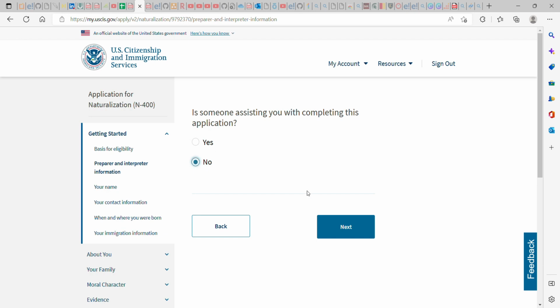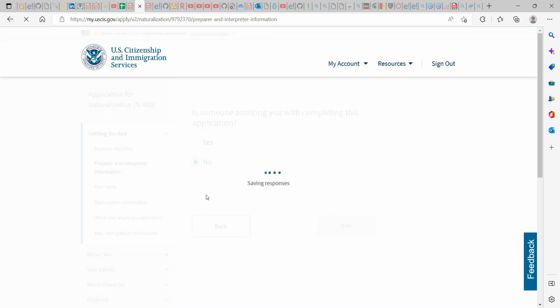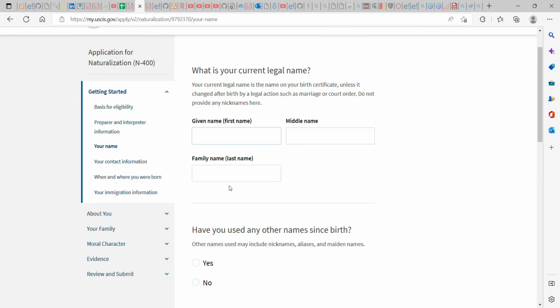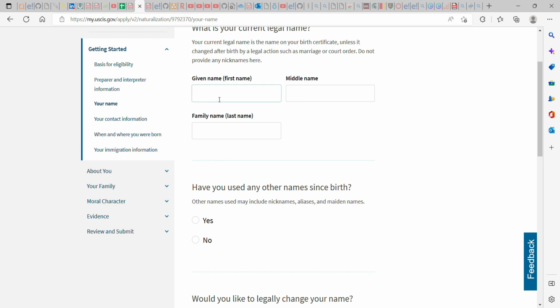If no, just hit no. No one is helping me. Alright, so here they're asking for given name, middle name, and family name. Given name is your first name. Middle name, and your last name or your family name is your father's name or last name. Some people call it surname, okay, or your family name.